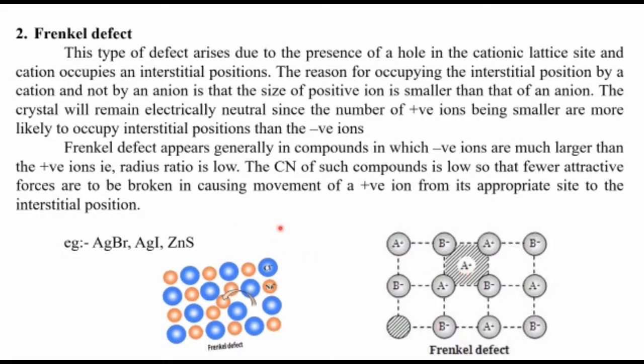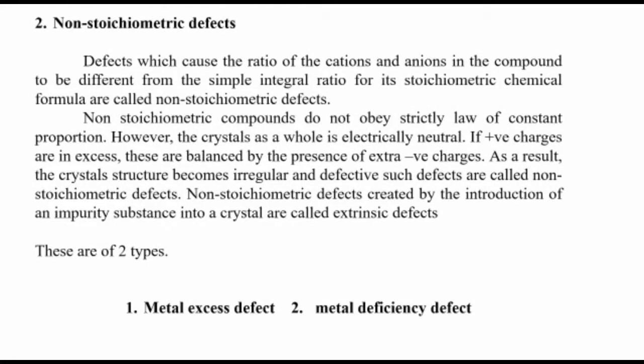Due to this defect, covalent character decreases, but the density will not change because no ions are leaving, only the cation moves from the lattice position to the interstitial position, but the covalent character decreases due to this defect. Now we will discuss non-stoichiometric defects.